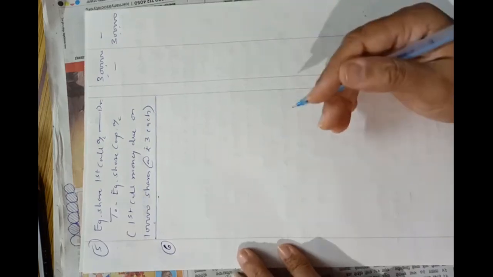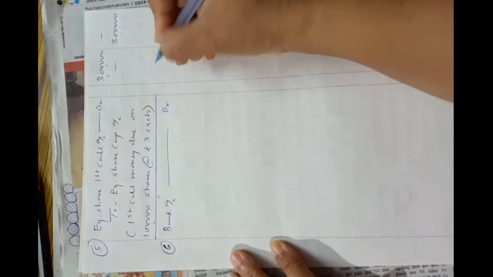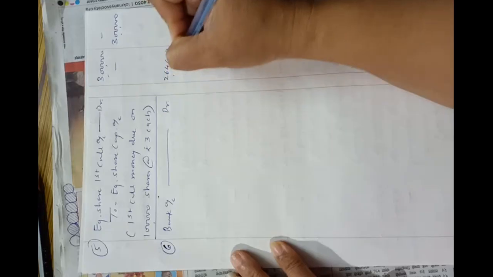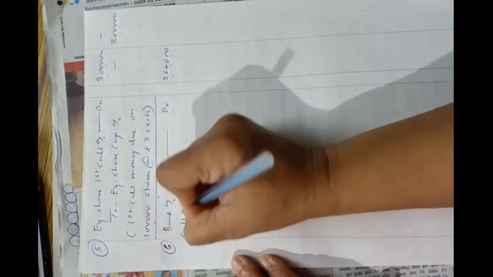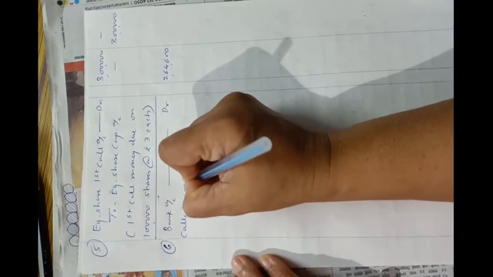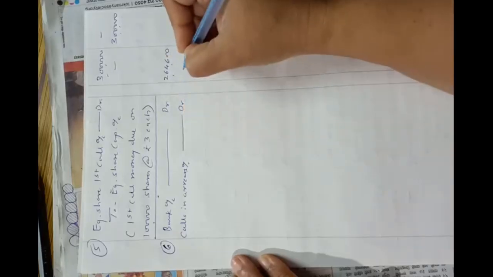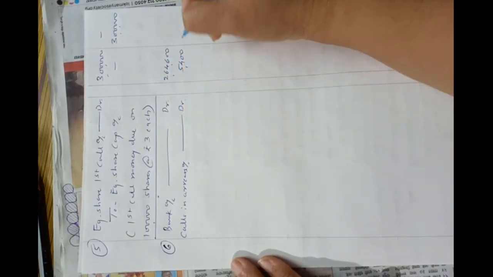Okay. So the entry will be bank account debit 2,64,600 after reducing 5,400 from 2,70,000. So calls in arrears account debit amount will be arrears of both the shareholders 5,400.